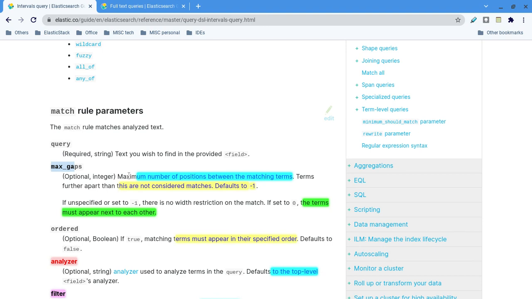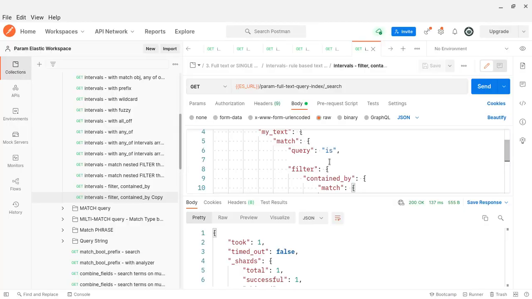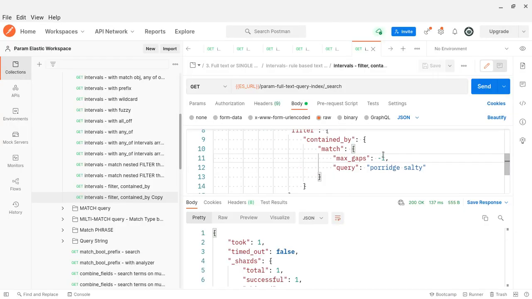So max_gaps is optional: the maximum number of positions between the matching terms. Terms further apart are not considered matching. Default is -1. I tried it with the default. Now let's try 1 and 2. Let me try with 2.